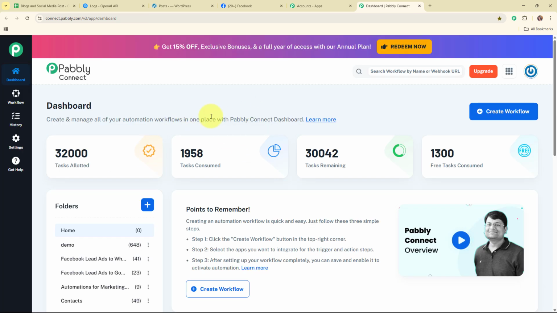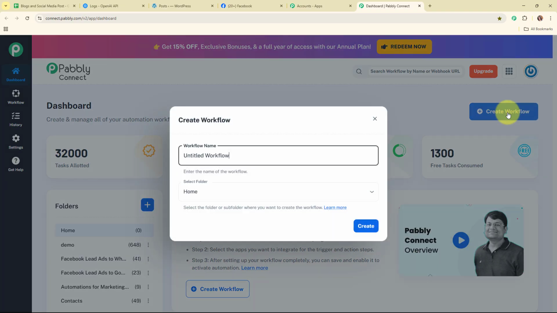Now this is the dashboard of Pabbly Connect, and here to build my connection, I need to create a workflow first. So for that, I'm going to click on this create workflow button given on the top right corner. Now in this create workflow dialog box, I have to give a name to my workflow.